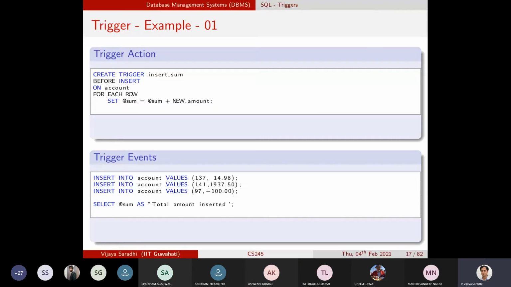So now we will see that there are cases where the accounts table itself gets affected. At that point in time, this for each row will kick in, right? I mean, this is only a very specific example to introduce a very simple trigger. And even if, for a minute, you don't understand this for each row, since the accounts table does not get affected by your insert statement, you can assume safely that this for each row has no relevance in this particular example. Whenever there is a relevance, we will talk about that one.